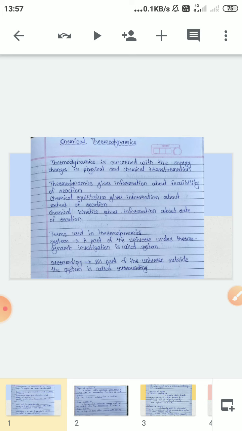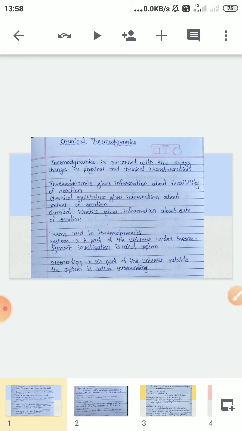After this, a new chapter is there, that is chemical kinetics. Chemical kinetics gives the information about the rate of reaction. The rate of reaction means how fast or how slow the reaction proceeds.